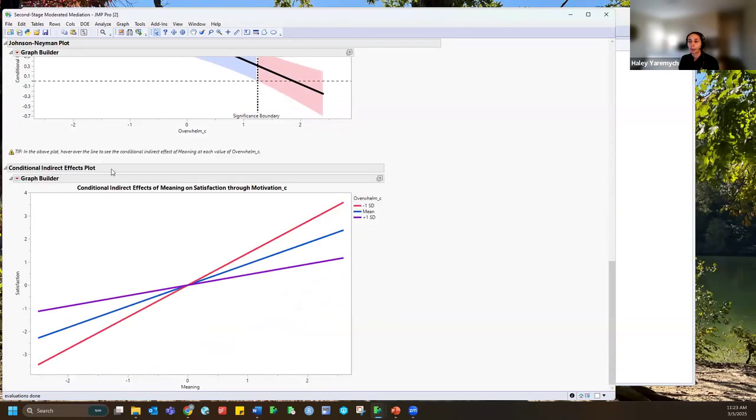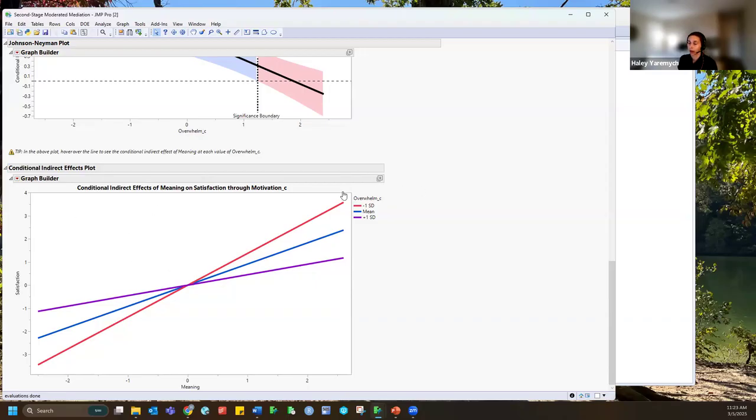And then the last piece of output that we see is this conditional indirect effects plot, which again is super similar to a simple slopes plot. Basically what this does is pull out a few graphlets at 3 specific values of overwhelm, which here is 1 standard deviation above and below the mean as well as the mean, and put them into a static plot. So same idea, same conclusions as before. But a plot like this is often useful. We often need it for our reports or our publications. So I wanted to include that here as well.